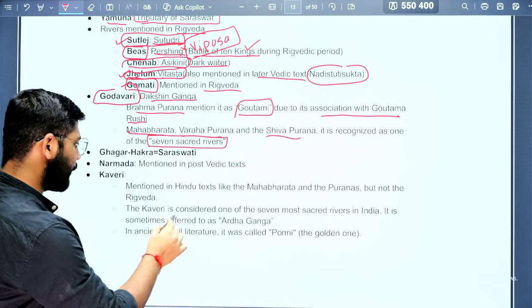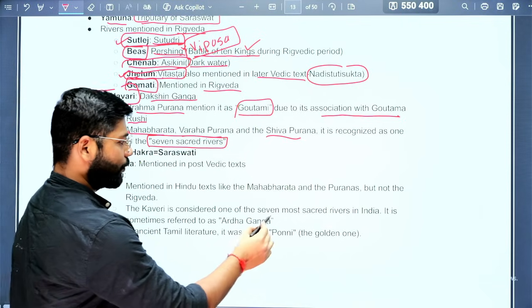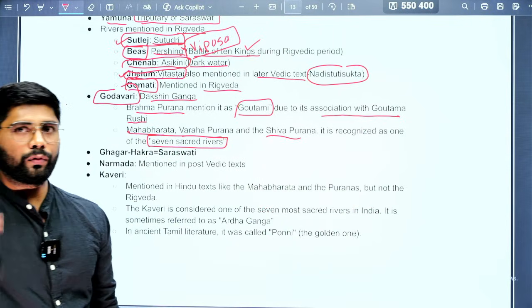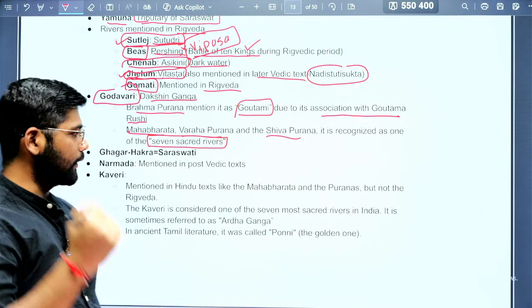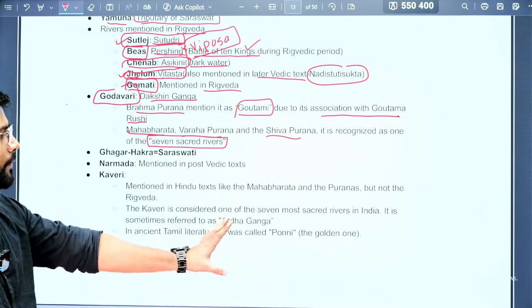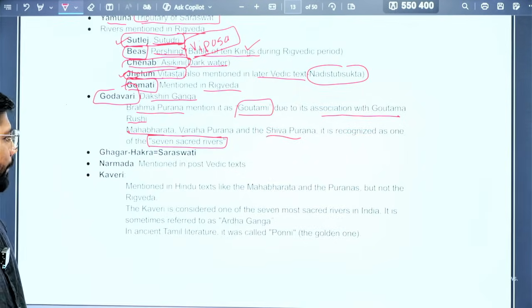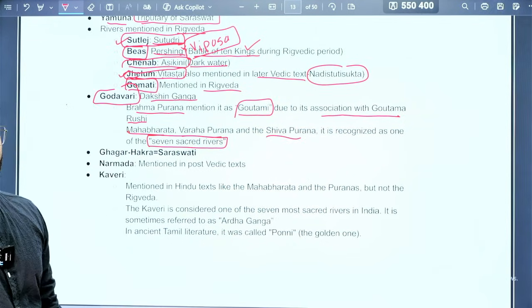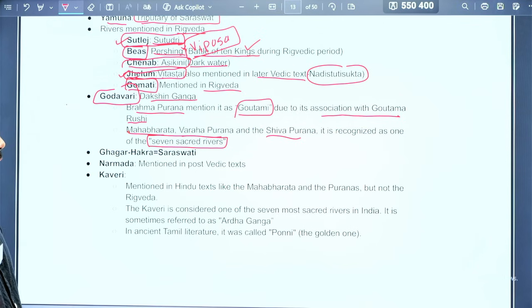Again, the Kaveri is considered one of the 7 most sacred rivers in India, which are the 5 rivers in North India and the 2 in South India, Godavari and Kaveri. These are all considered the 7 sacred rivers in India. Also, Kaveri is sometimes referred to as Ardha Ganga. So this is an important fact.